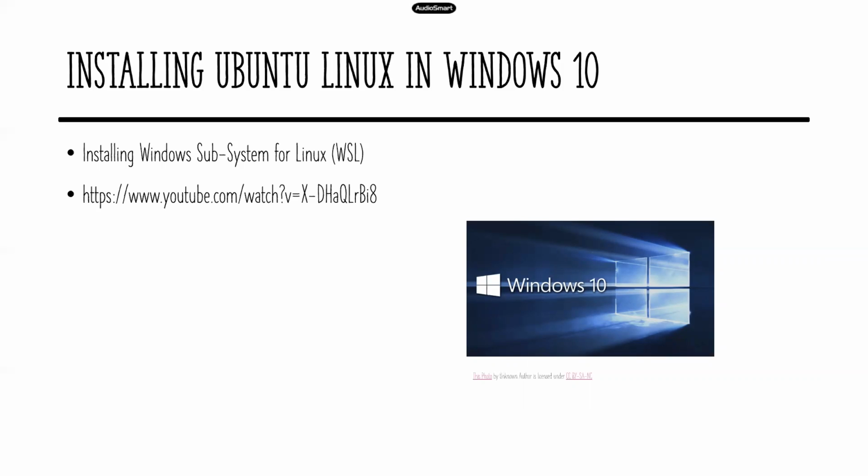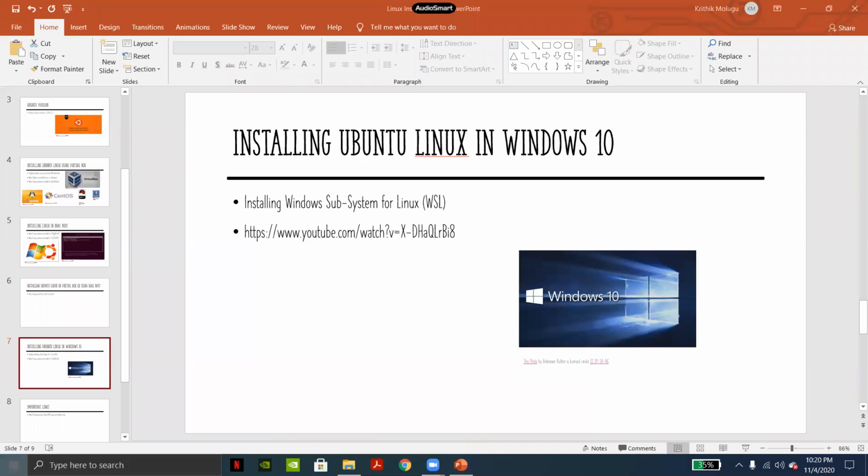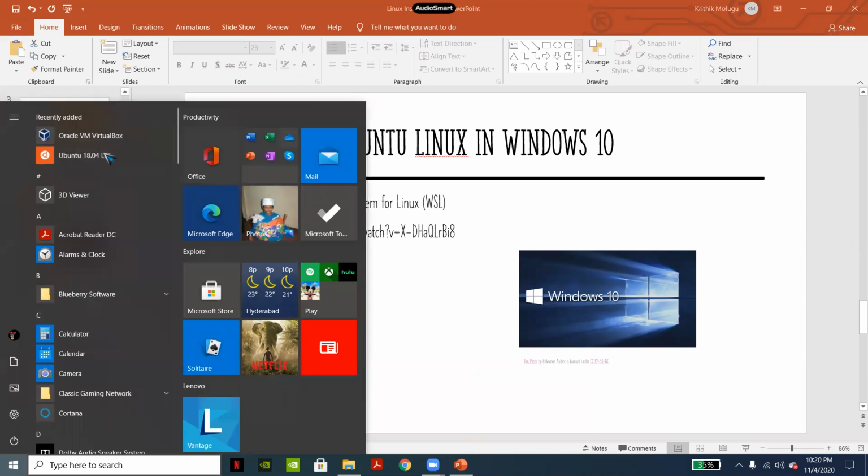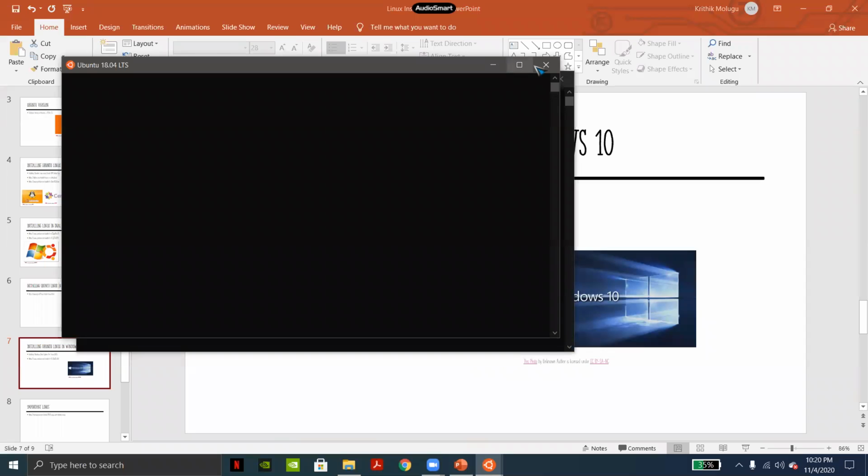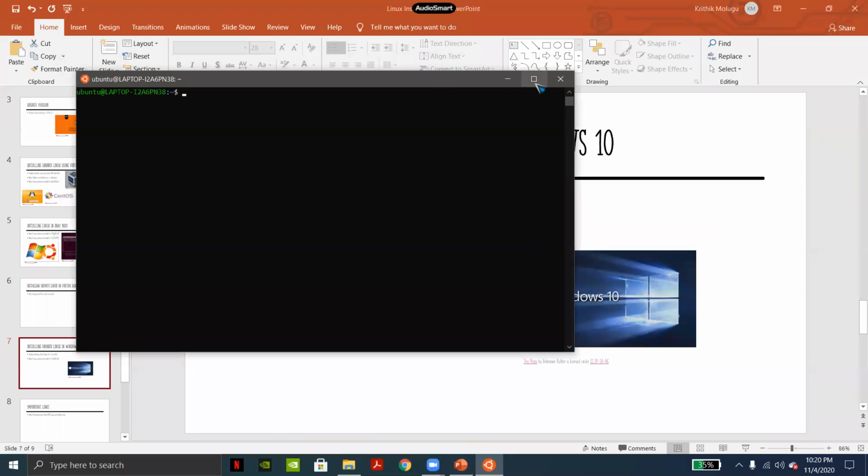So the first preference, if you have Windows 10, is Windows Subsystem for Linux. This is simple. You have something like a shell and you can execute commands. I can show you. This is what I have, the Linux screen from Windows.